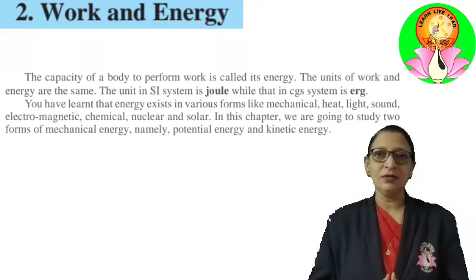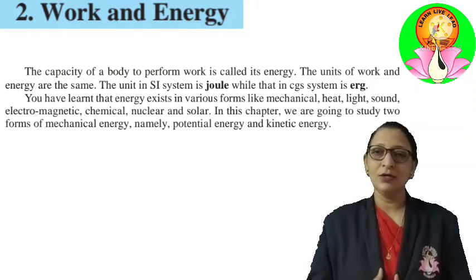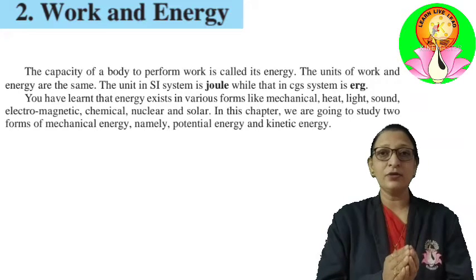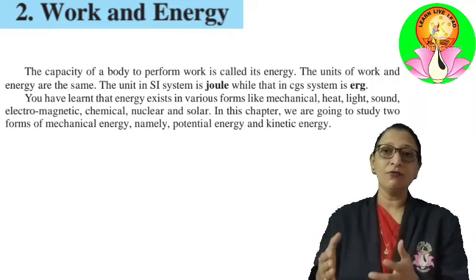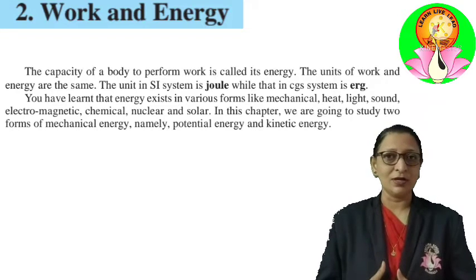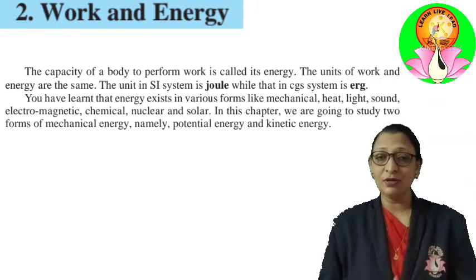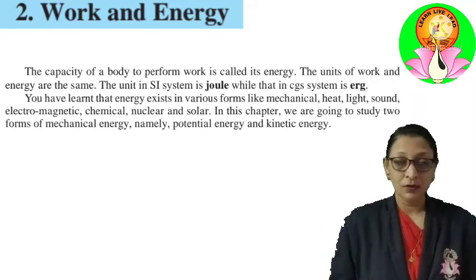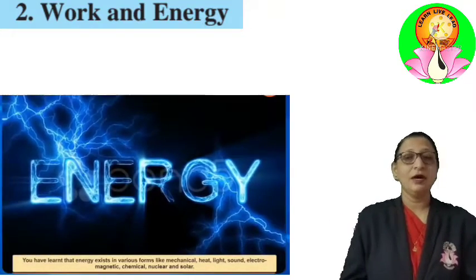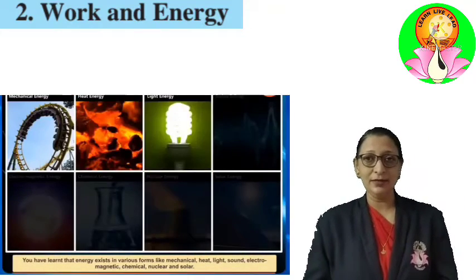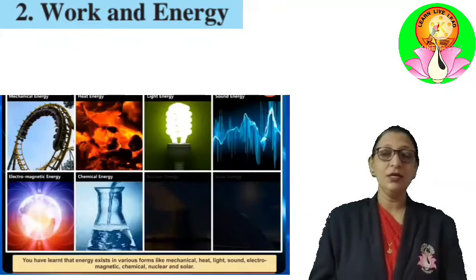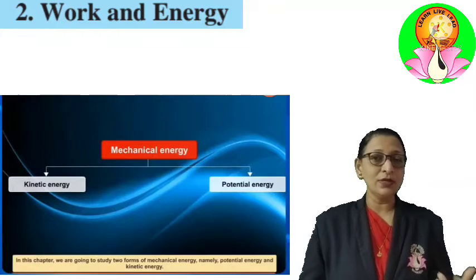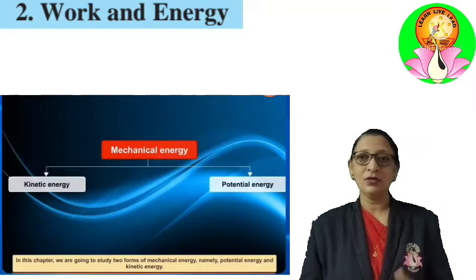So energy is nothing but the capacity of an object to do work. Since energy is related to work, the unit of energy is also the same as that of work. In the SI system, the unit of energy is joule, while in the CGS system, the unit of energy is erg. We have learned in lower classes about different forms of energy like mechanical energy, heat energy, light energy, solar energy, nuclear energy, and so on.